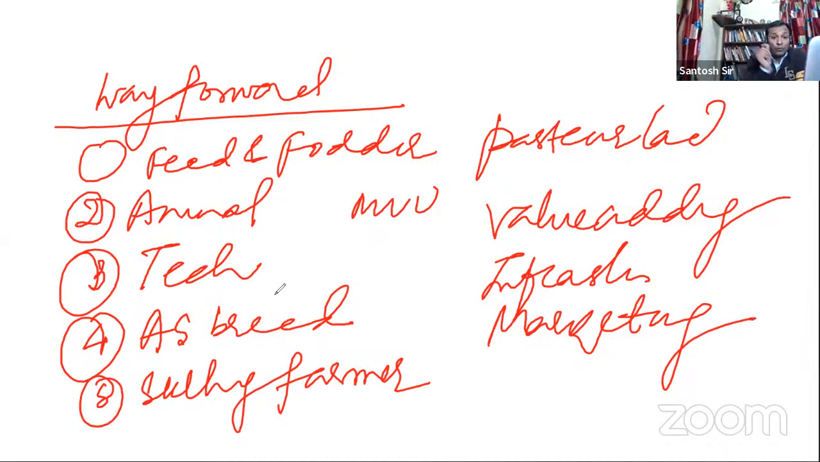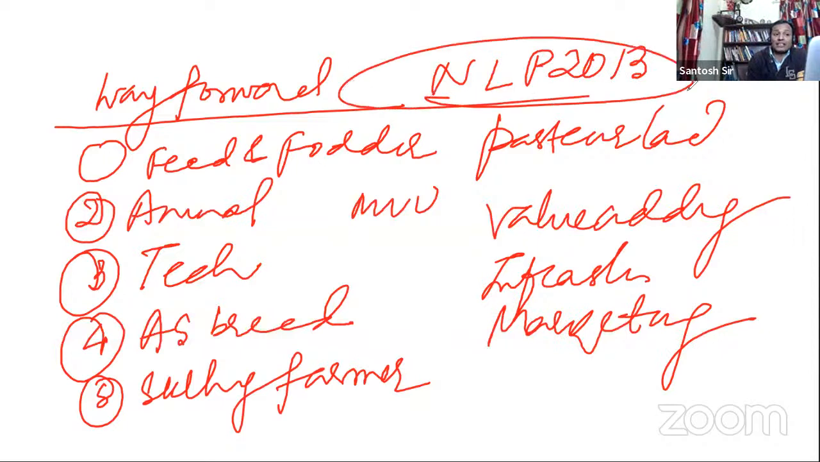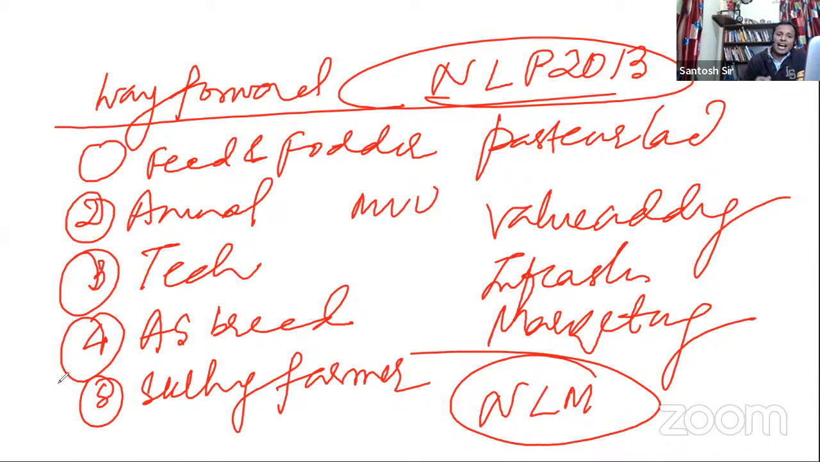Here it is very important for you to mention the National Livestock Policy 2013. Please mention the National Livestock Policy, and also mention the National Livestock Mission. You can mention other schemes of the government also, like the Gokul Mission. But these two, policy and mission, are very important for you to mention. Overall, in the end,